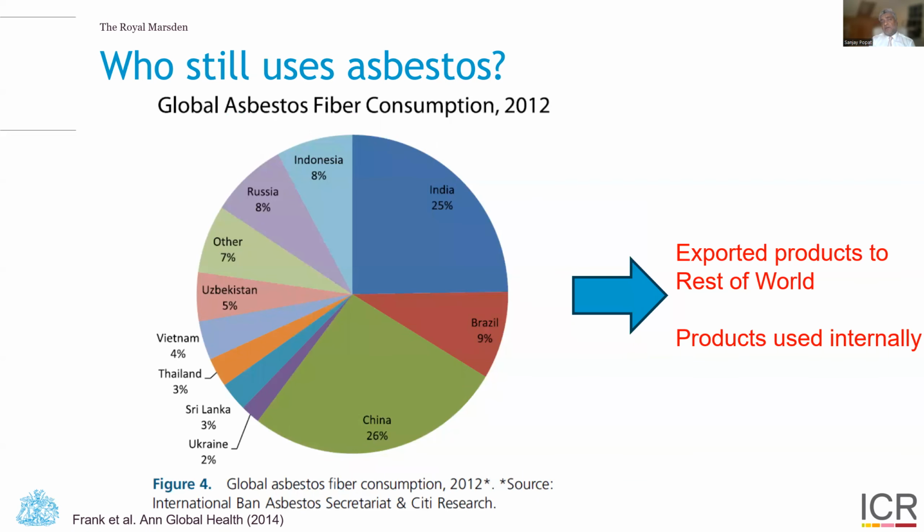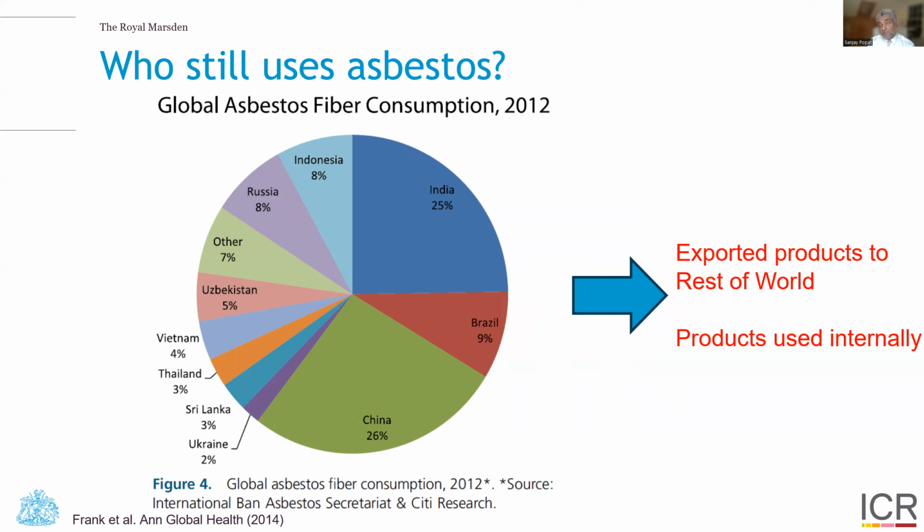So if those countries are mining it, who is it used by? Where is it exported to? Is it used in those countries? So if we look at who still uses asbestos, well, we can see the biggest users are India, Brazil, and China, with a number of other countries using it at a small scale.